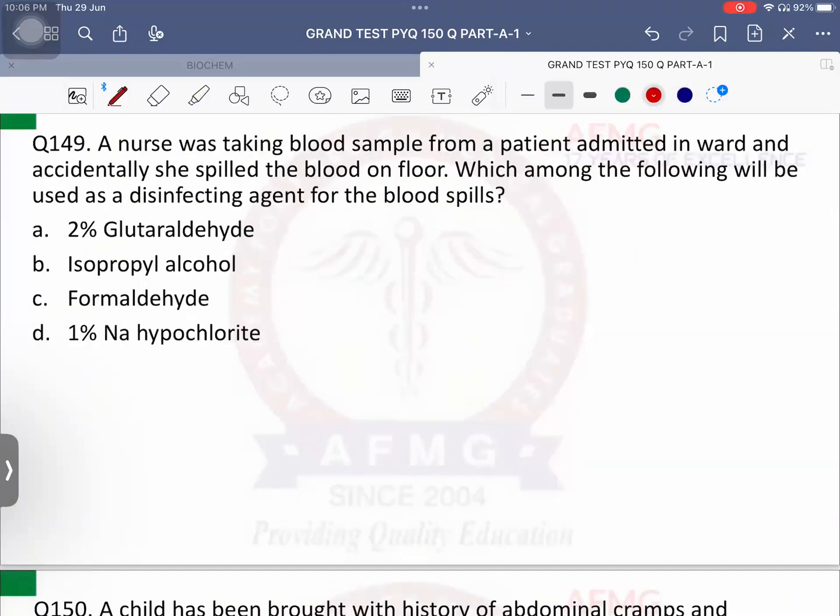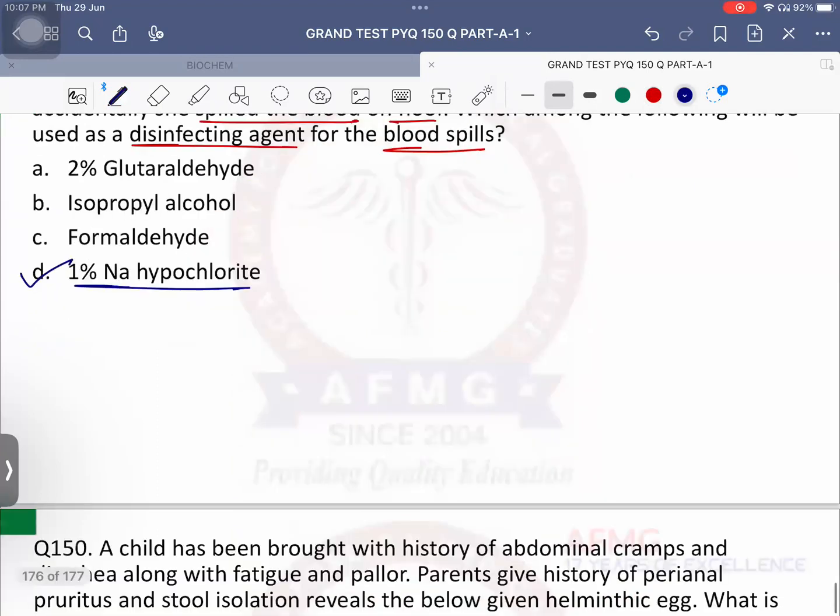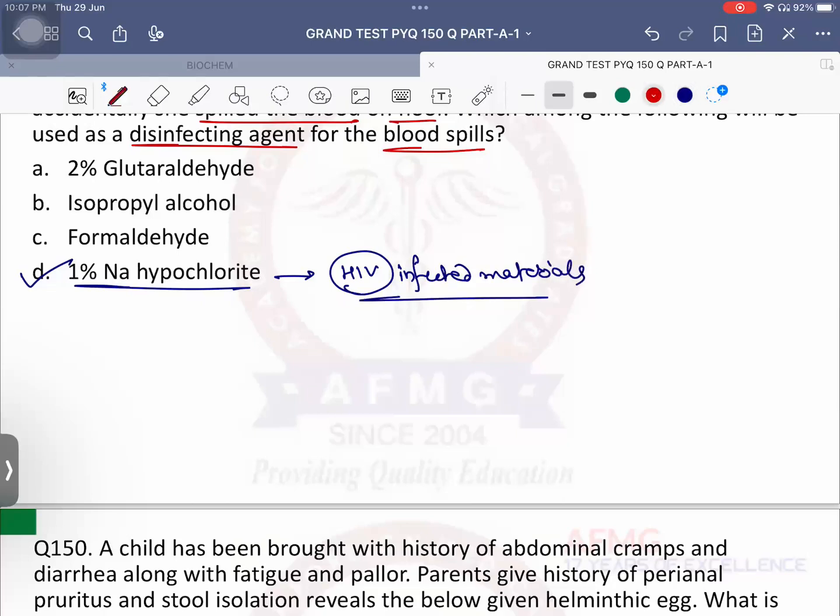149. A nurse was taking blood sample from a patient admitted in ward, and accidentally she spilled the blood on the floor. Which among the following will be used as a disinfecting agent for the blood spills? It is the 1% sodium hypochlorite. It is also used as a disinfecting agent for HIV infected materials. Yes, for HIV infected materials also we will use 1% sodium hypochlorite.